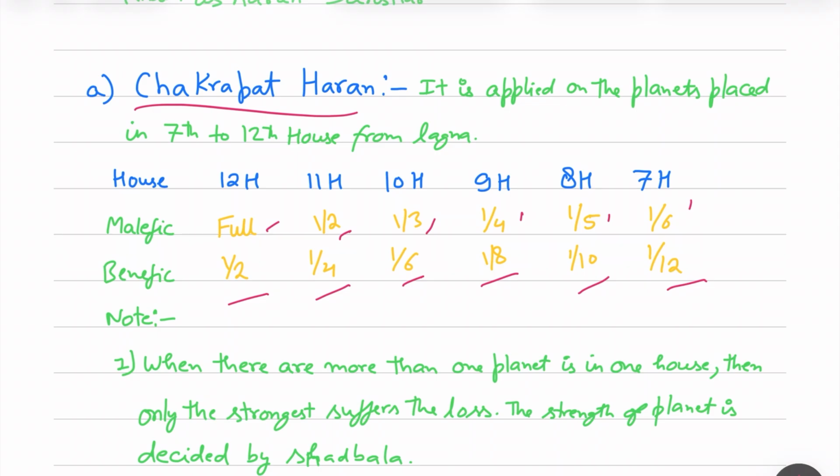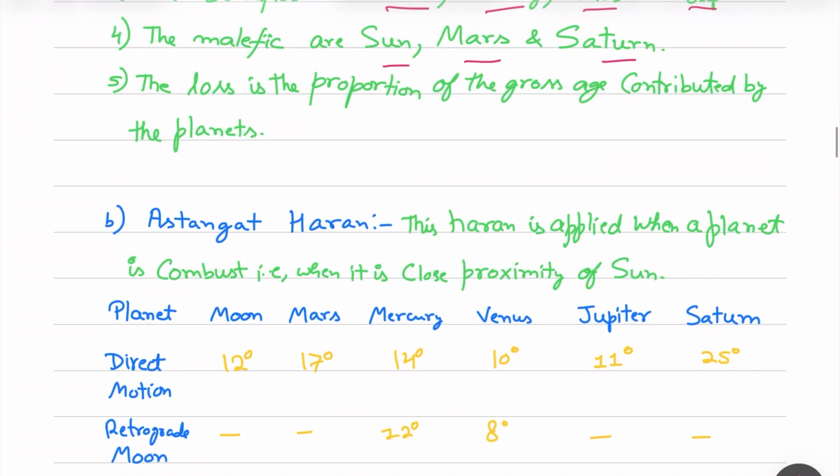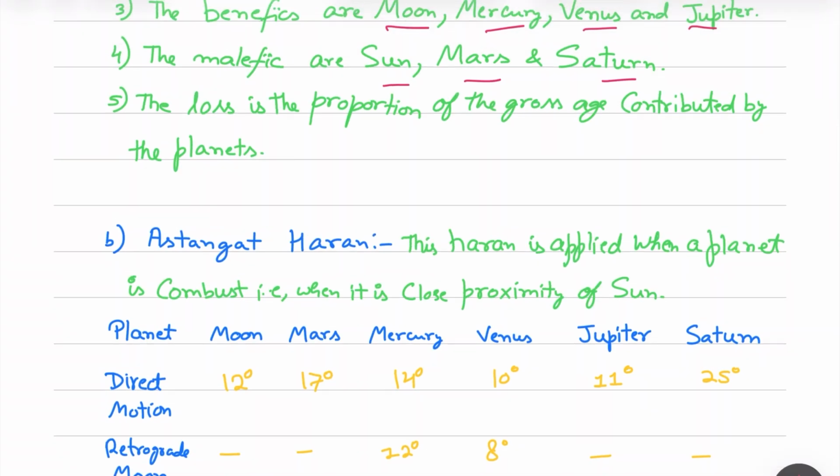Now there are a few important points which we need to know. Rahu or Ketu are not considered in this Haran, and when there is more than one planet in one house, then only the strongest will suffer. For example, if there is a conjunction of two or more planets in a house, we need to see whichever planet is strongest in the schedule, and we will apply Haran to that planet only. And for this Chakrapath Haran calculation, benefics are Moon, Mercury, Venus, and Jupiter. Sun, Mars, and Saturn are considered malefic. Loss is in proportion to the gross age contributed by that particular planet, which we have calculated above.